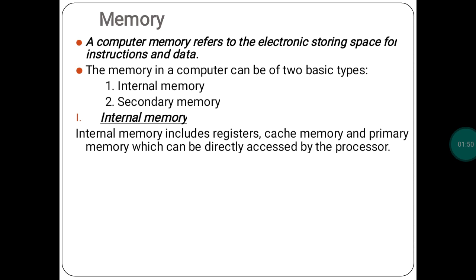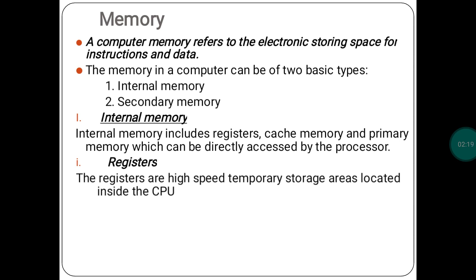Internal memory has three types: registers, cache memory and primary memory, which can be directly accessed by the processor. As I told you, secondary memory we can't directly access, but primary memory can be directly accessed by the processor. The processor can directly access the internal memories, that are registers, cache memory and primary memory. Okay, then see, first, what are the registers?